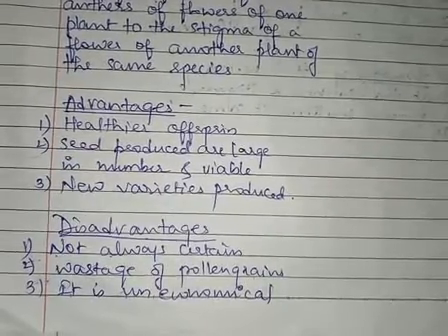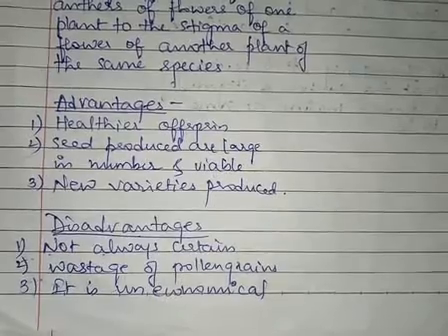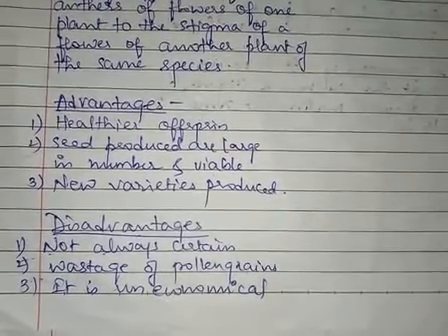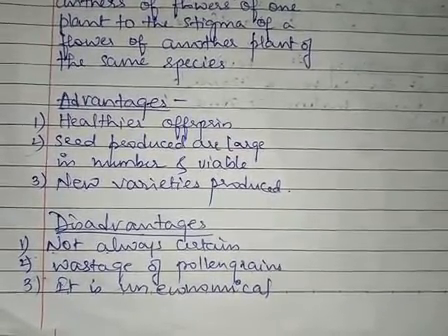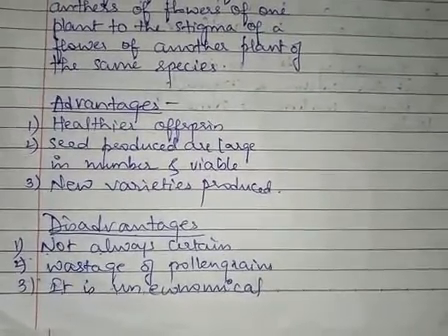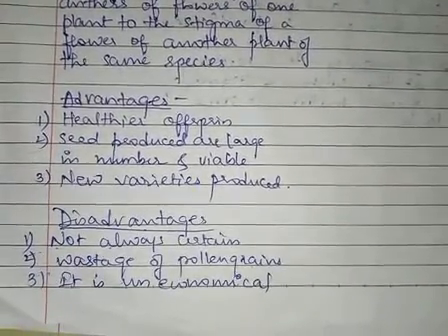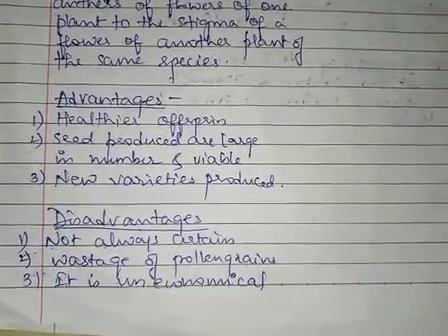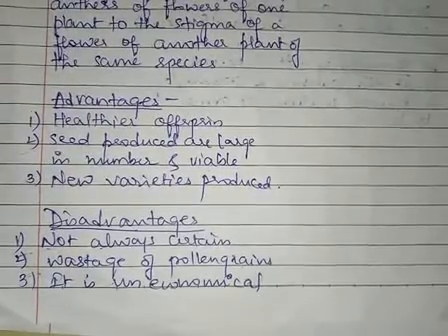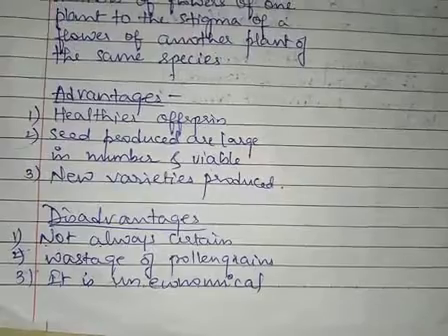So pollination will not take place. The chances of pollination in cross-pollination are lesser as compared to self-pollination, because the pollinating agent is required to be present at the proper time, and if it is not, then pollination will not take place.